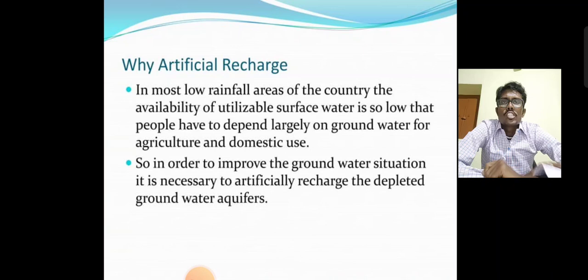Why is artificial recharge needed? In most low rainfall areas in the country, the availability of surface water is so low that people depend largely on groundwater for agriculture and domestic use. So, in order to improve the groundwater situation, it is necessary to artificially recharge the depleted groundwater aquifers.